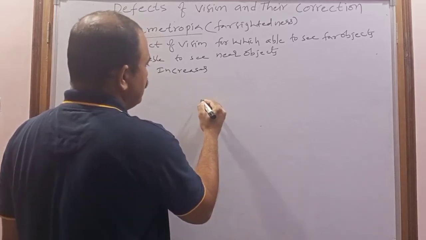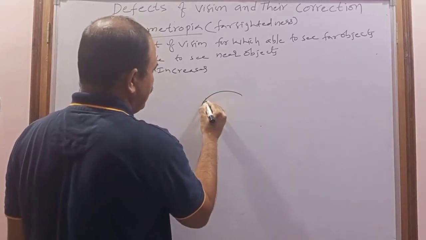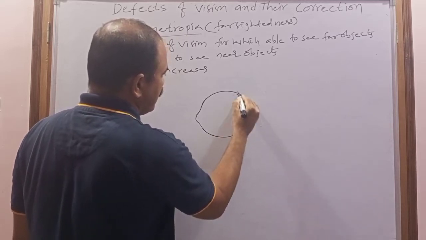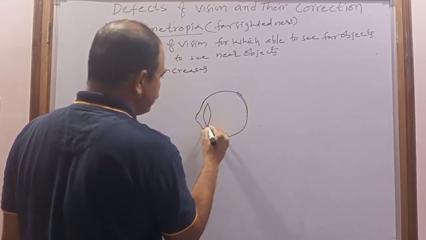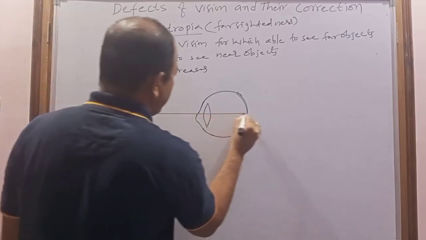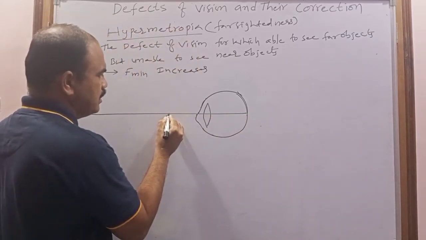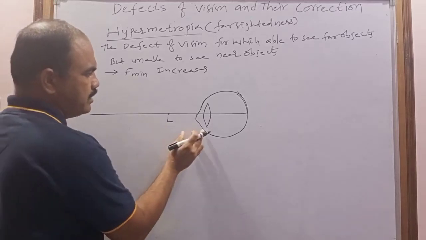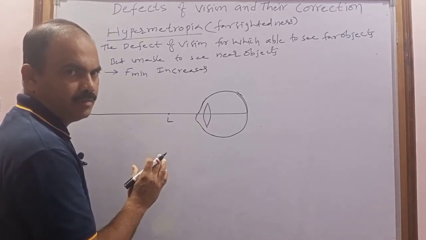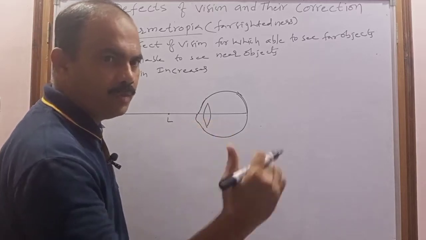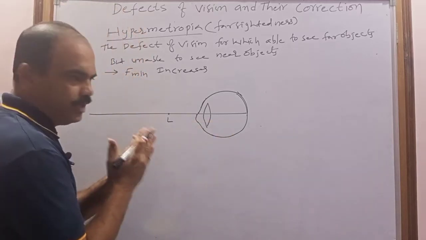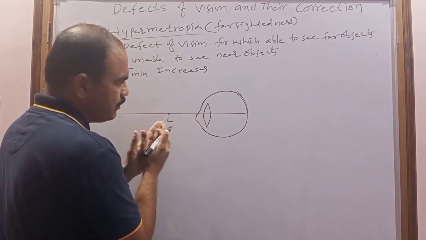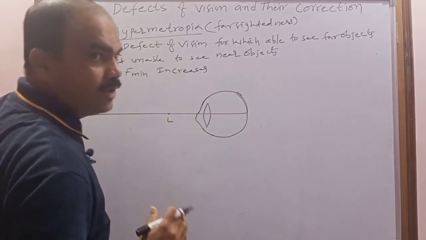Now consider this is the eye of the person who is suffering with hypermetropia, and this is the eye lens. This is the principal axis. Consider this is the least distance of distinct vision, which is the 25 centimeter distance. A healthy human eye can see from this 25 centimeter to infinity.